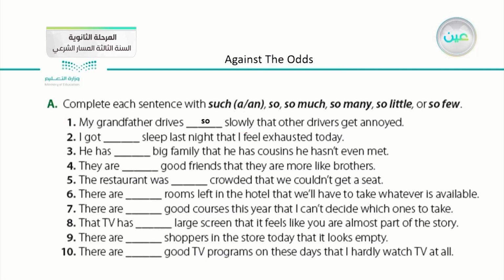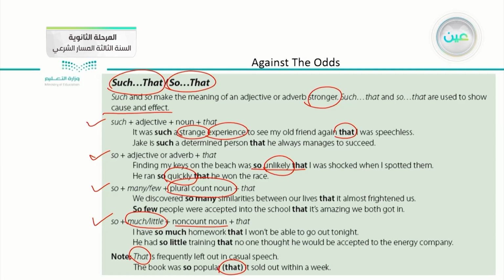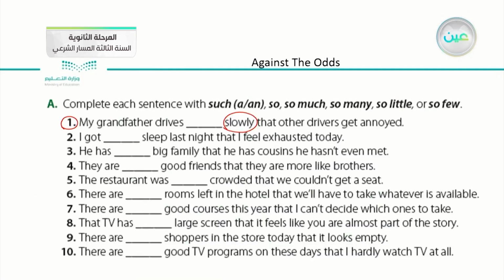Okay, so on the previous page, we talked about adverbs, and we said that when we have an adverb, usually the word "so" comes before it. So we say, my grandfather drives so slowly that other drivers get annoyed. Number two, I got sleep last night that I feel exhausted today. Sleep here is a non-count noun, so: I got so little sleep last night that I feel exhausted today.